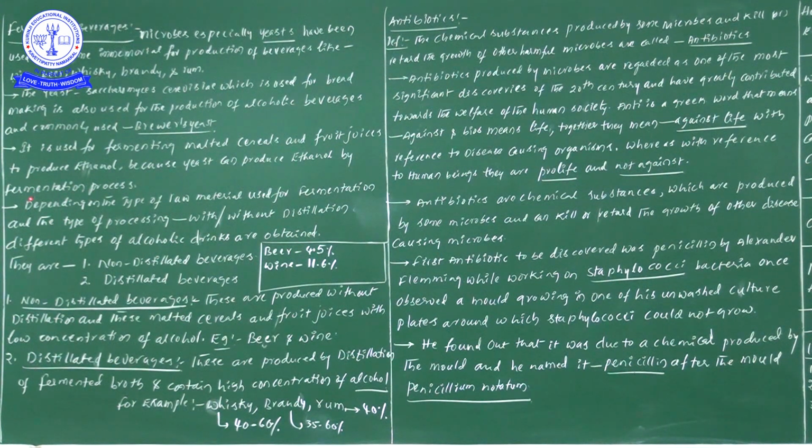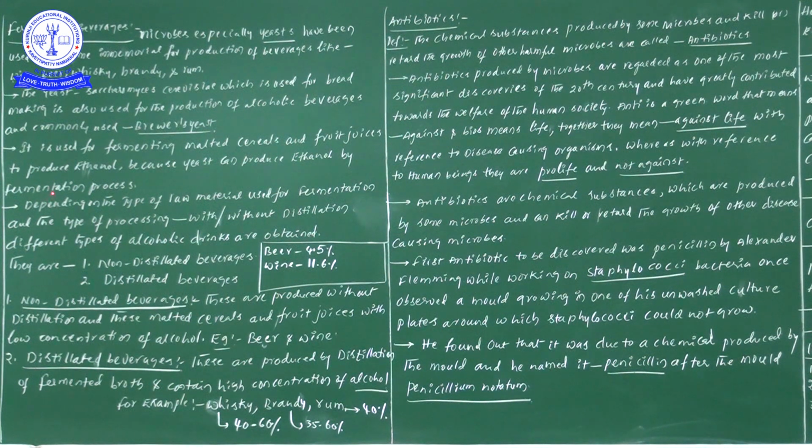Due to the gap, you may forget this, so I will give you the information. Fermentation is nothing but the oxidation of organic compounds under anaerobic conditions. So in the process of fermentation, there is no involvement of oxygen. Don't forget. We learned the same point in first year in the respiration class, isn't it? So now you remember.